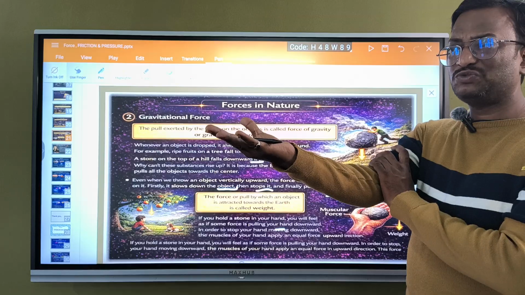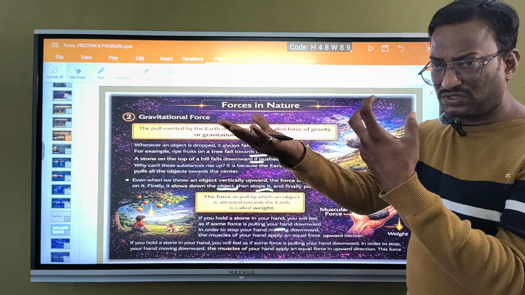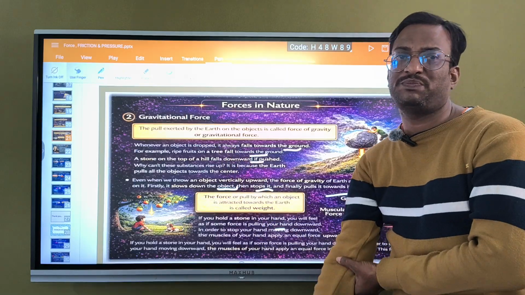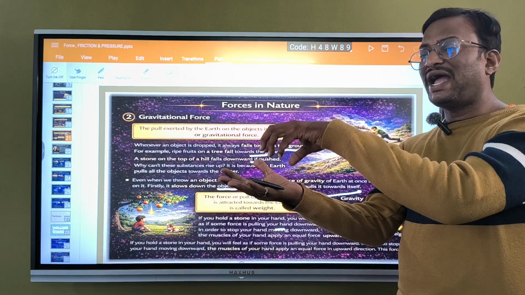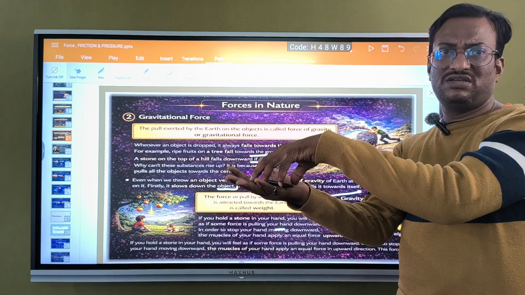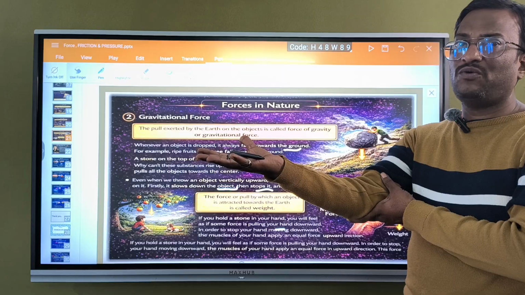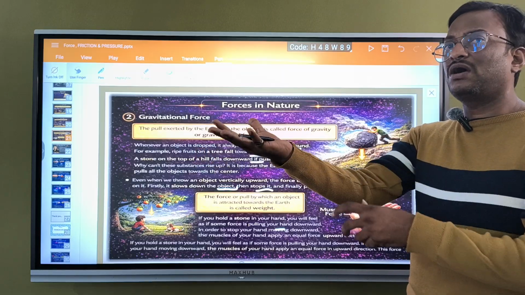If the muscular force decreases compared to the gravitational pull, the pen falls down, or we cannot hold it. If the weight on this hand gradually increases, the muscular force decreases, because we cannot hold a heavy weight for a longer time.